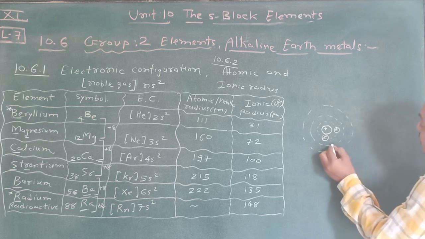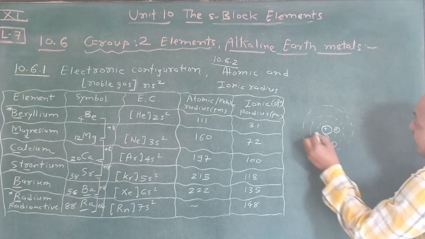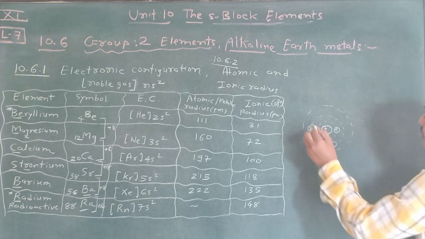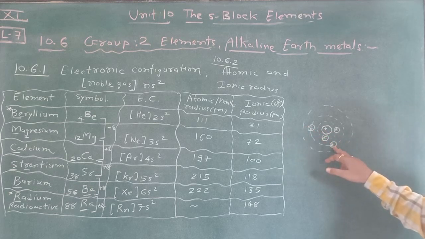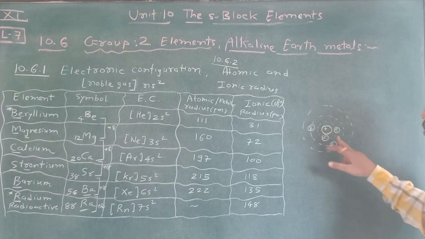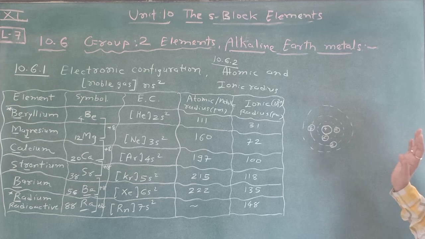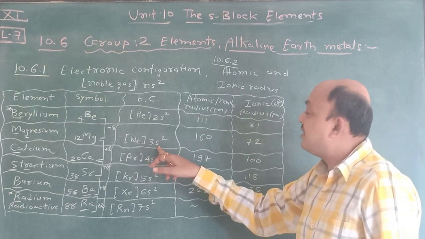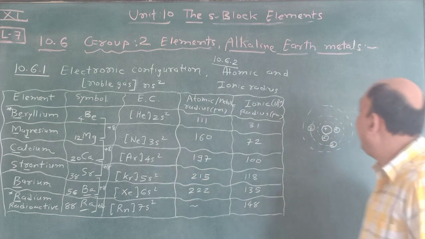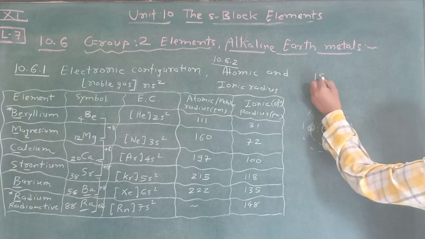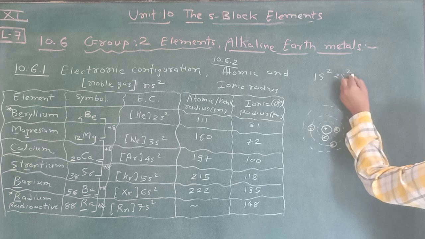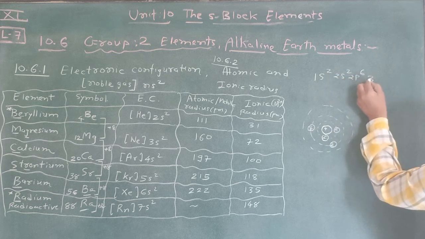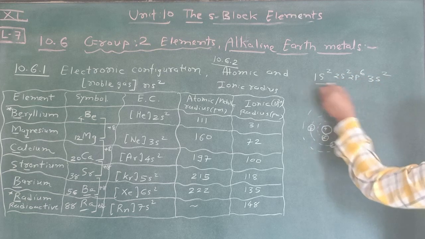Now orbit number 2, just you see, electron here and electron here. Due to that, orbit number 2 is also complete. So 1s2, 2s2 is complete, okay? Now the next electron entered in which shell? In orbit number 3. So according to the electronic configuration, 1s2, 2s2, 2p6, and here magnesium is 3s2.